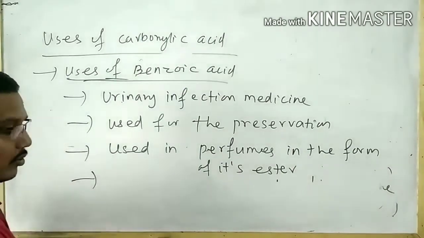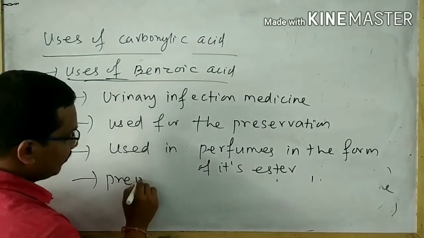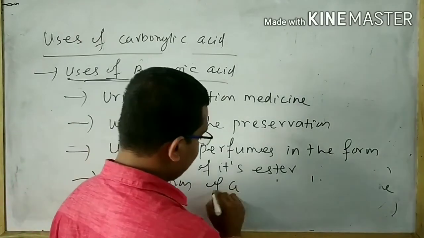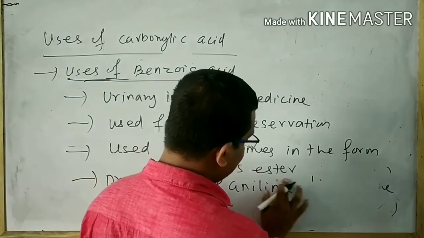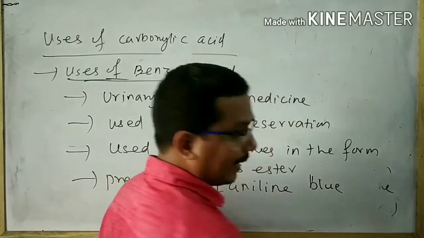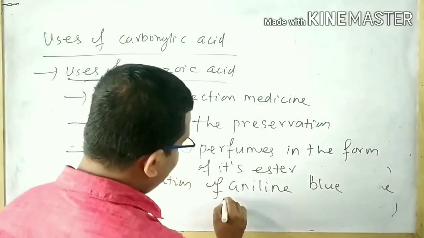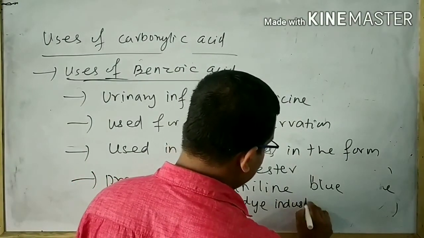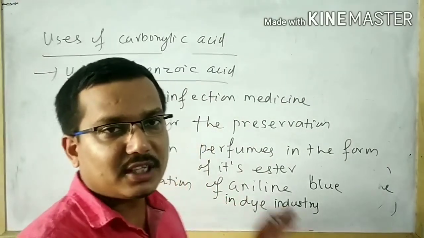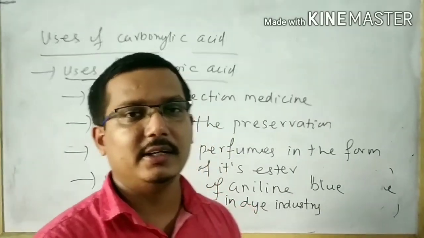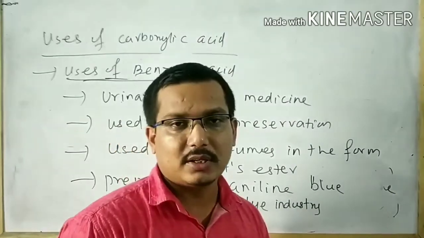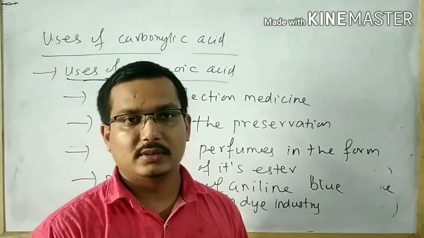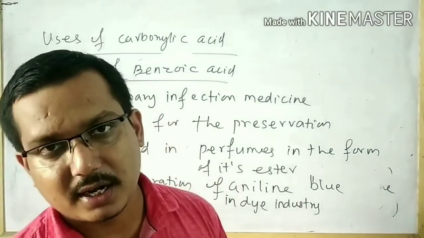Benzoic acid is used in the preparation of aniline blue in the dye industry. These are the uses of benzoic acid. Finally, we covered all the uses of benzoic acid, acetic acid, and formic acid. This is all about the chapter carboxylic acid.